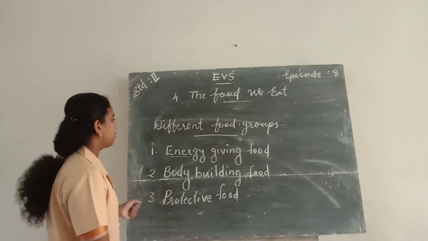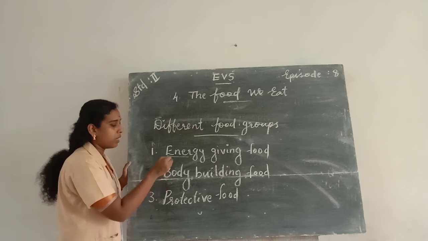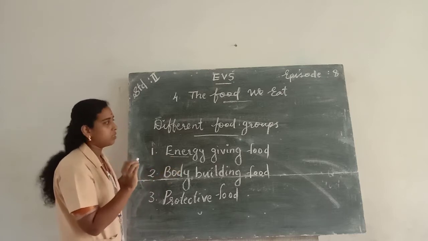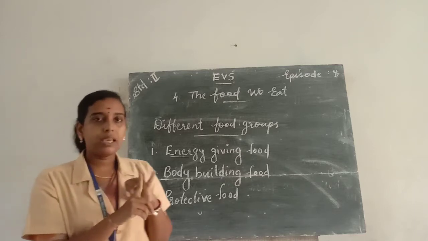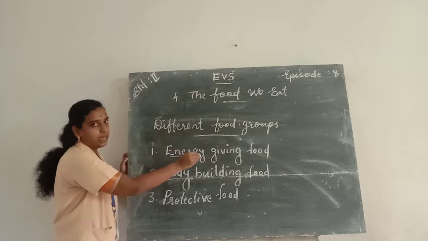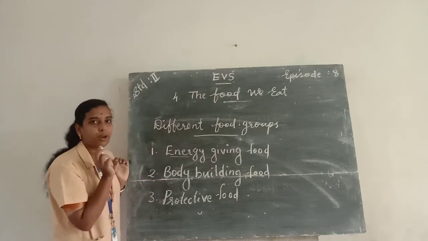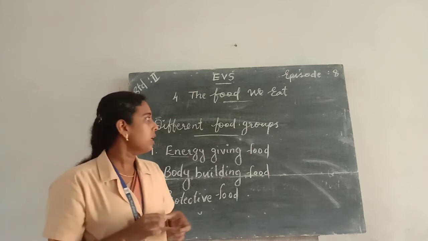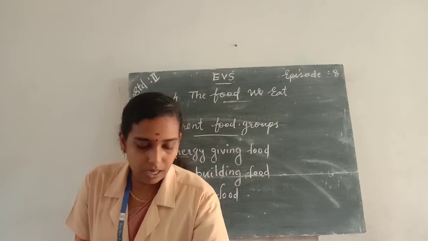Okay. So the different food groups are energy giving food, body building food, protective food. So which are the different food groups? Energy giving food, body building food and protective food. First one, energy giving food. Second, body building food. Then protective food. These are the different food groups. And the first one is energy giving foods.